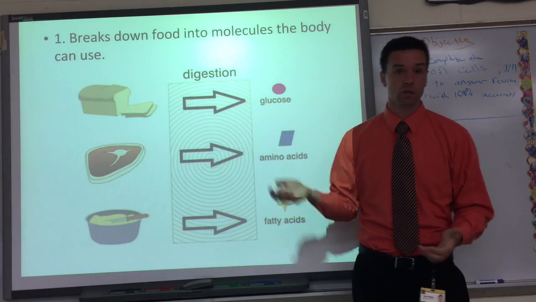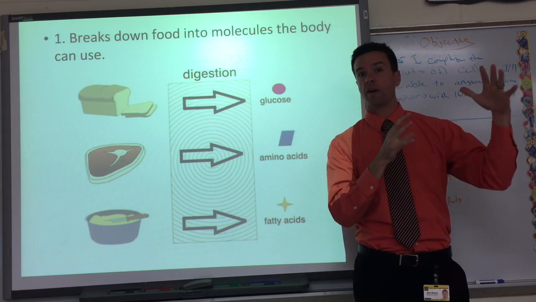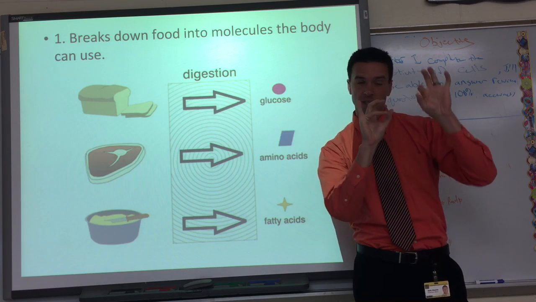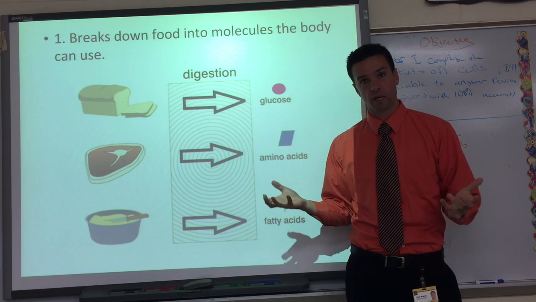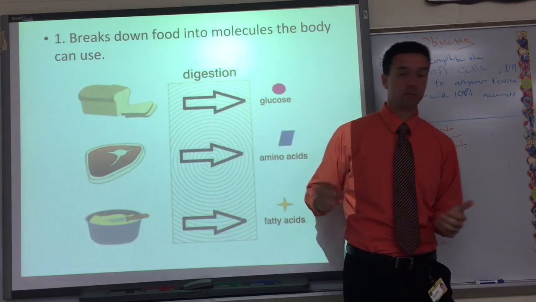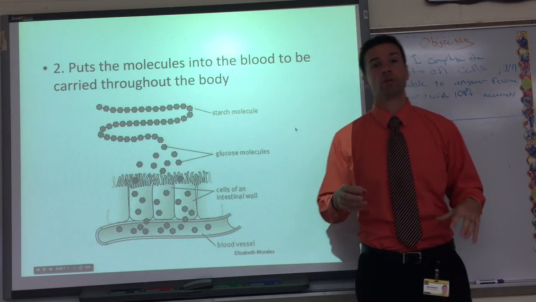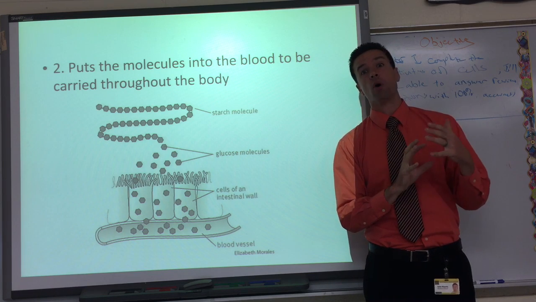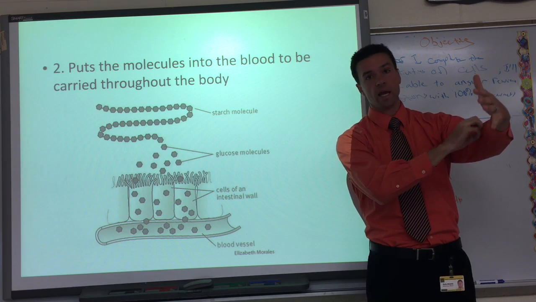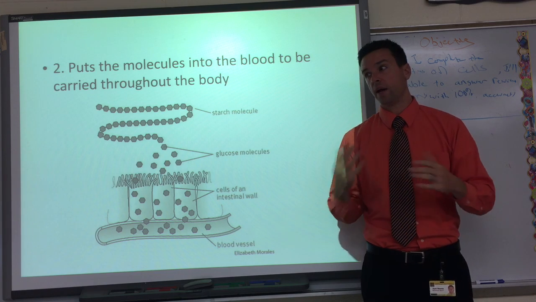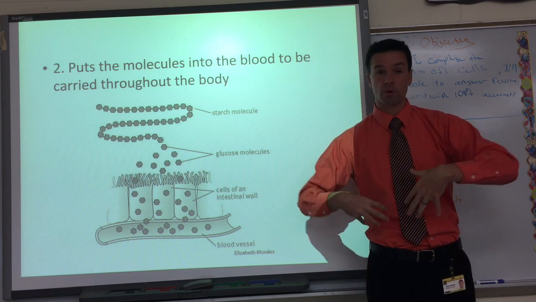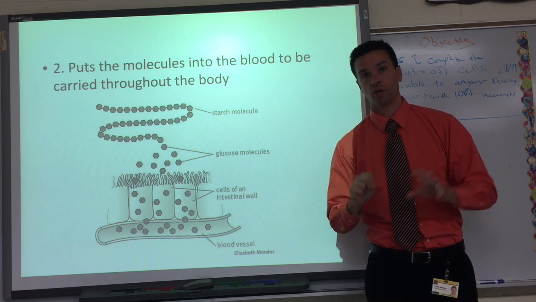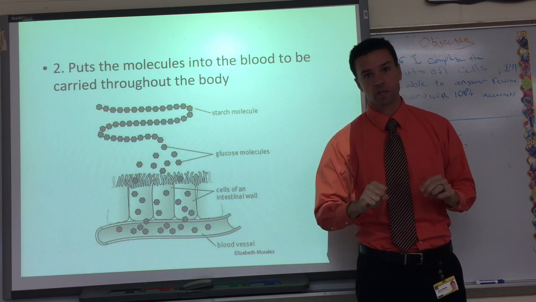Because we need amino acids and glucose and fatty acids. Everything we eat, for the most part, is made up of all these different things. So our digestive system breaks it into little pieces so we can actually use the food. Because we can't just use a piece of bread; we can use the materials inside of a piece of bread. And the second thing is that after it breaks it down to amino acids or whatever, the digestive system is also responsible for taking that and giving it to the bloodstream. And there it goes to the rest of the body. Ultimately, in our small intestine in particular, it takes out all these little nutrients that it just broke down and grabs them out. So it's the breaker downers, and it's also the grabbers of all the good stuff that we need.